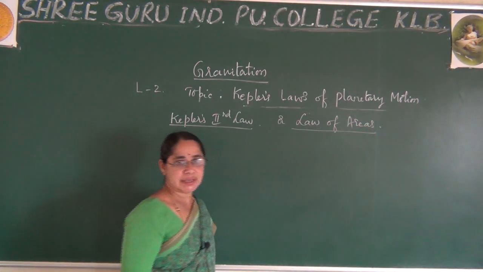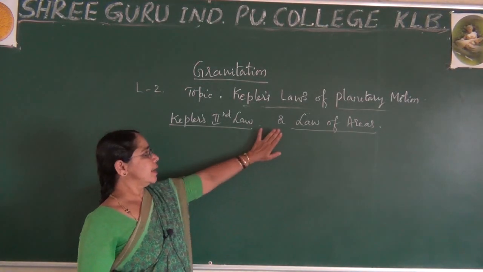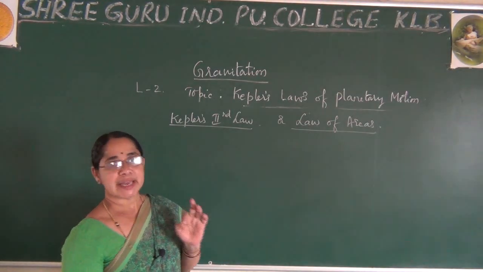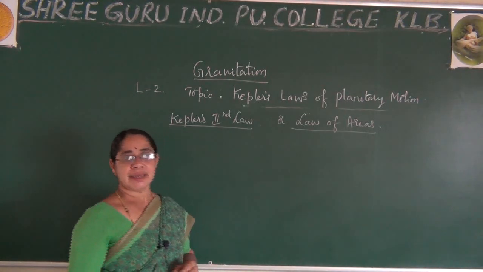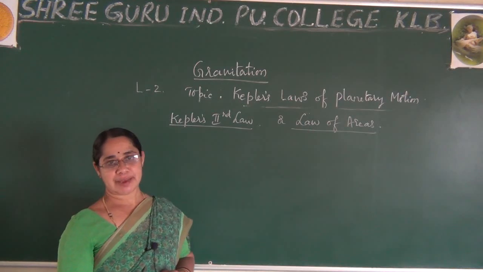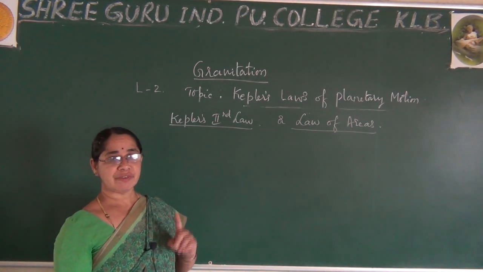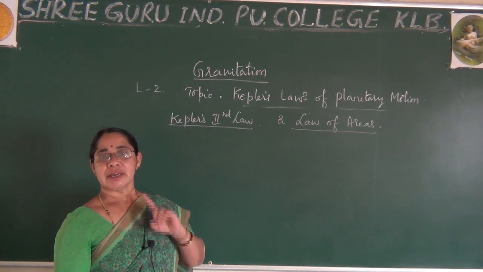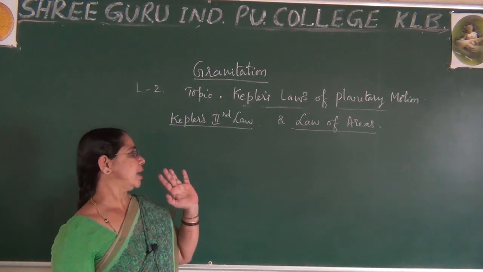Law of areas, so please be aware of that. The second law states something regarding areas. According to him, the imaginary line drawn from the sun to the planet sweeps equal areas in equal intervals of time. Or you can also say the line joining the sun and the planet, the radius vector, always sweeps out equal areas in equal intervals of time.